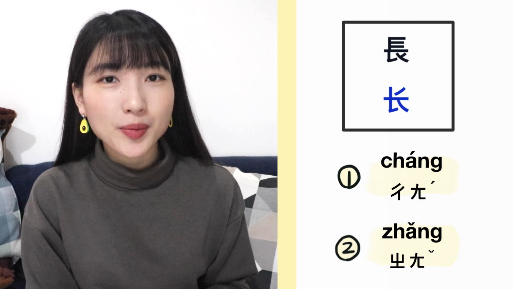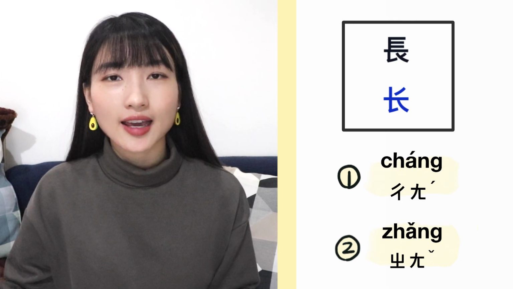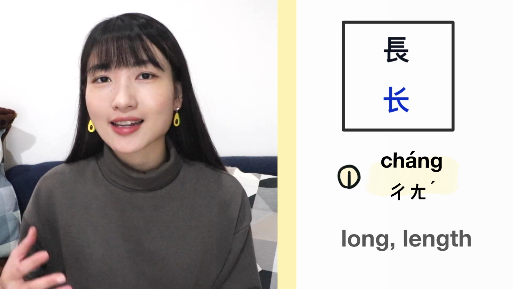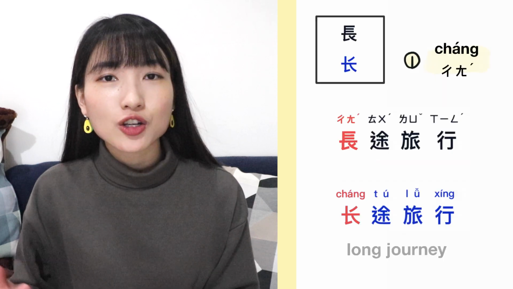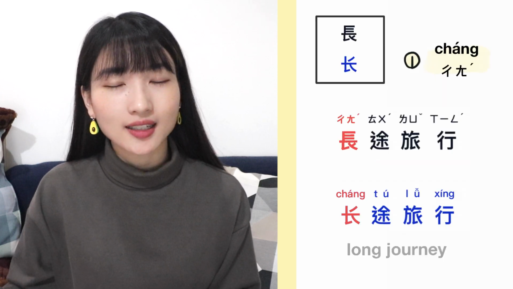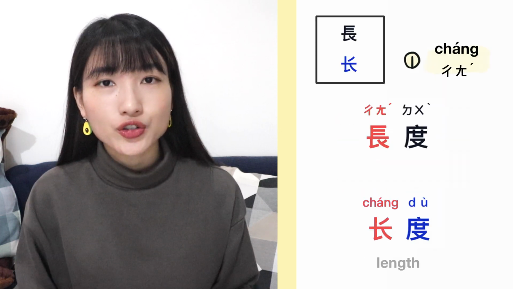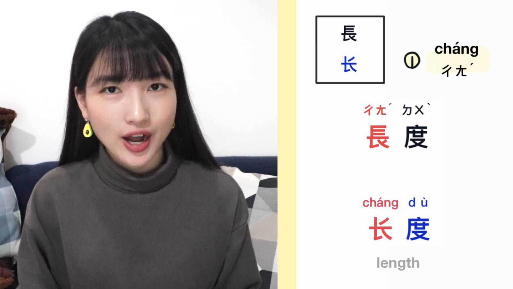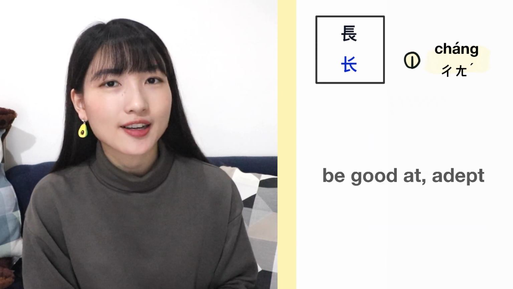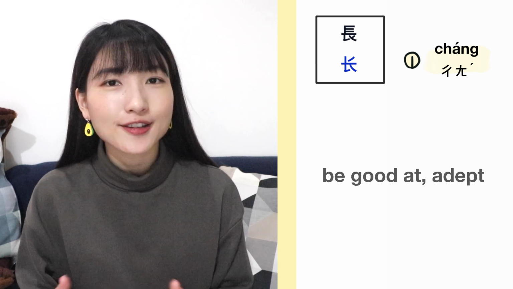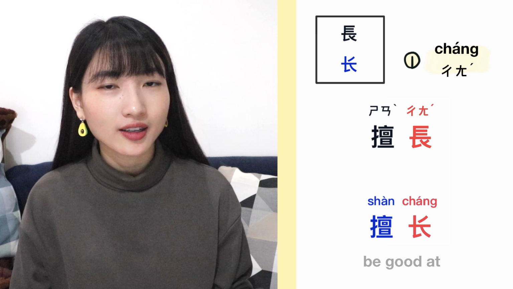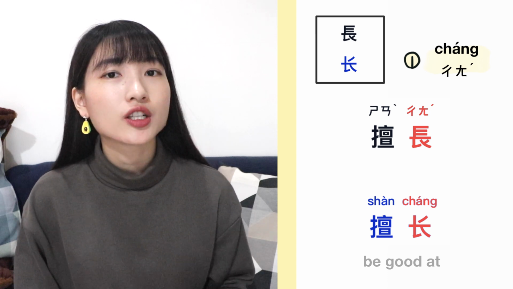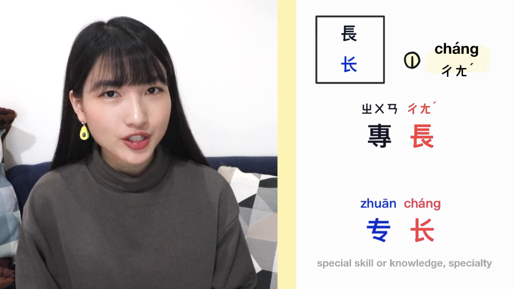it has two common pronunciations, cháng and zhǎng. It's pronounced as cháng when it means long or length, like 长途旅行, 长度, or when it has the meanings of be good at or adept. It's also pronounced as cháng, like 擅长, or 专长.